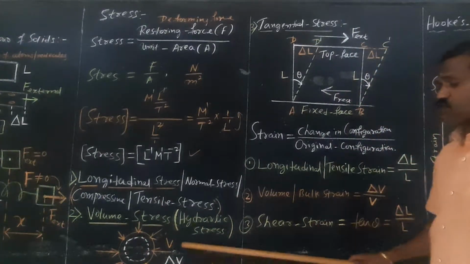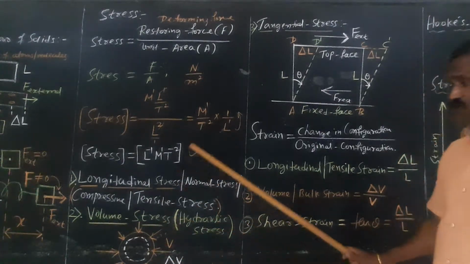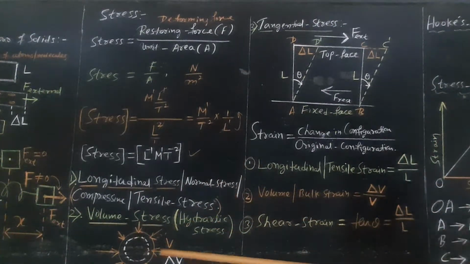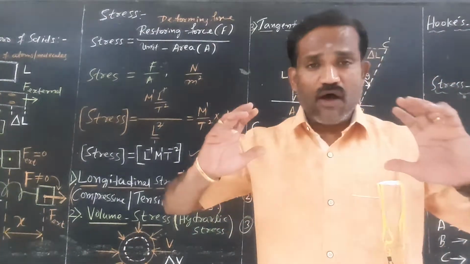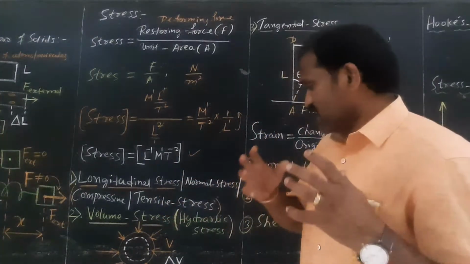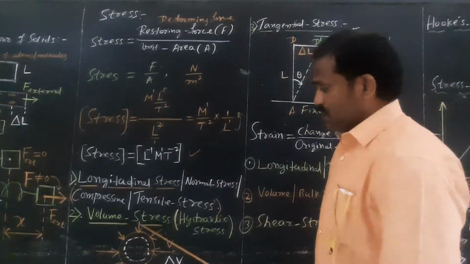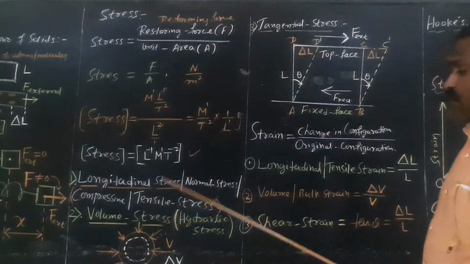Delta V is the change in volume. The volume stress is how much the volume changed under the application of the deforming forces.